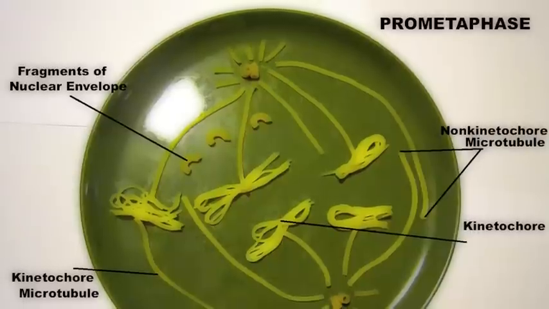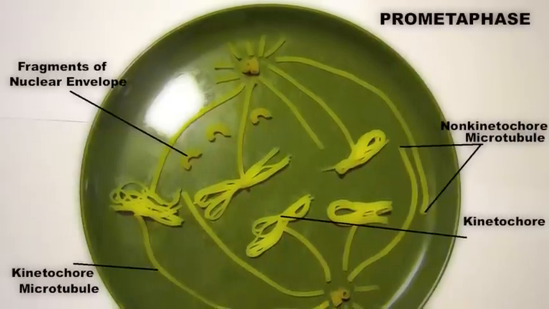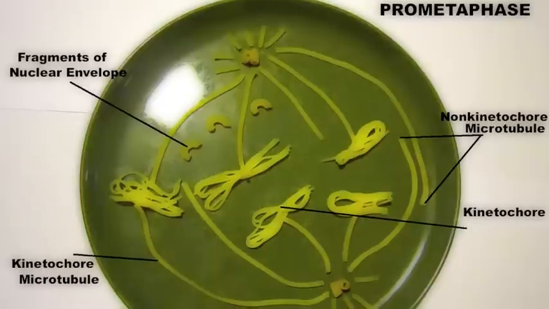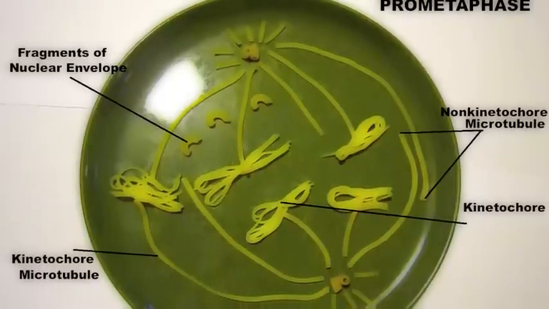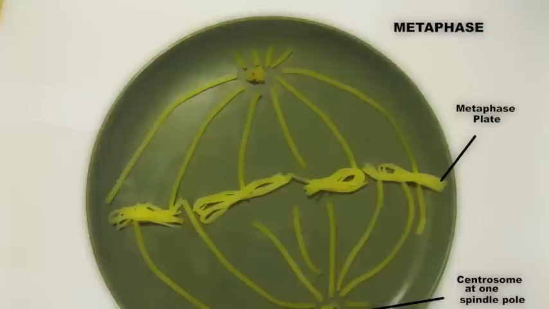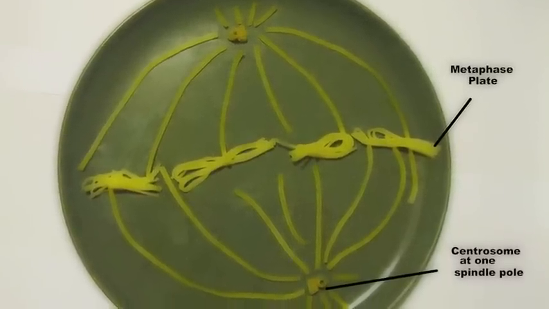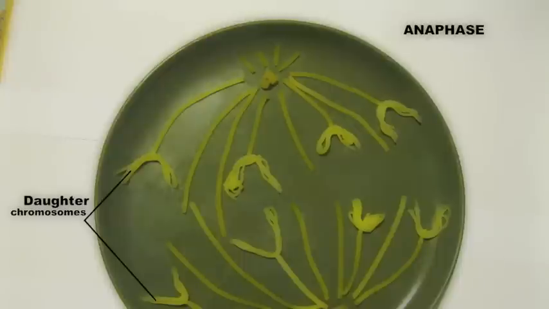At the beginning of prometaphase, the nuclear envelope fragments, and the chromosomes have become even more condensed. Each of the 2 chromatids of each chromosome now has a kinetochore, a specialized protein structure at the centromere. During metaphase, the centrosomes are now at opposite poles of the cell. The chromosomes convene at the metaphase plate.